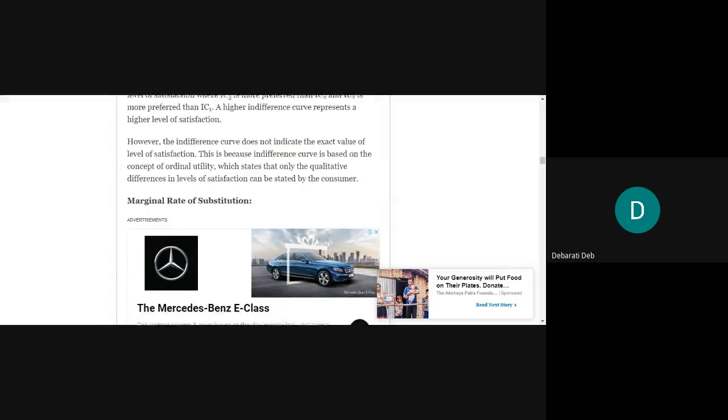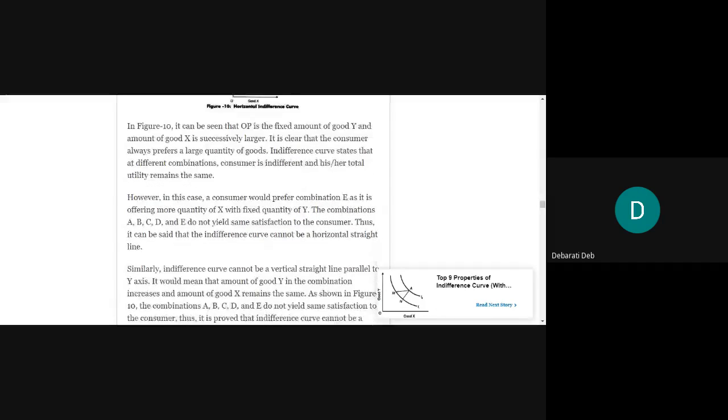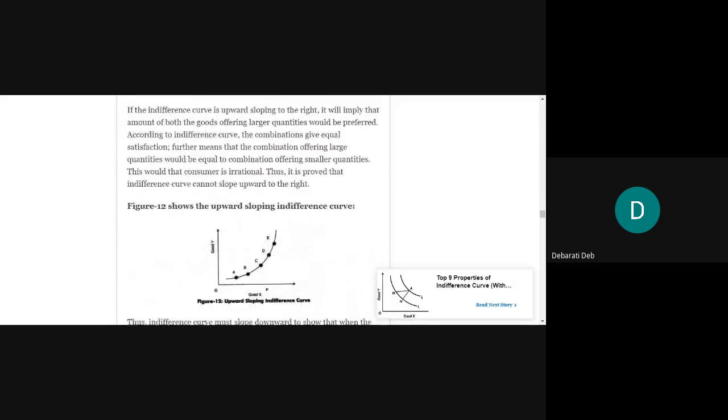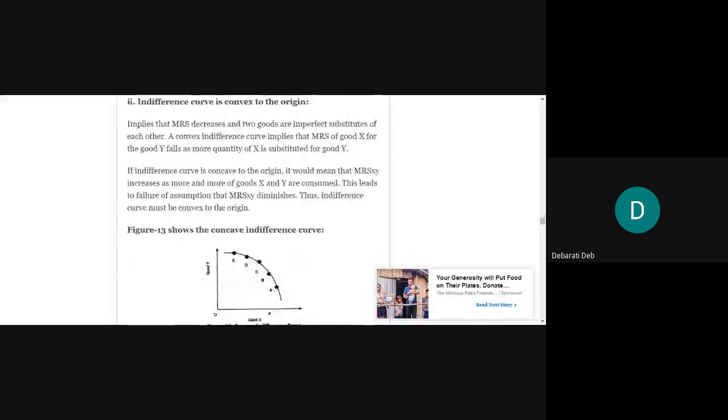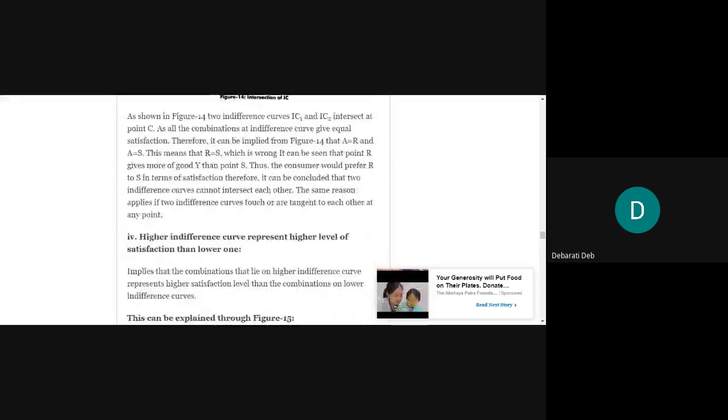It's already 9:15, so I'll have to end the discussion. Then we will discuss what is marginal rate of substitution, and then the properties of indifference curves. These are very, very important topics. You should understand each and everything properly. So we will study the properties of indifference curves tomorrow, then marginal rate of substitution also. This is a long topic. It will take two or three days.